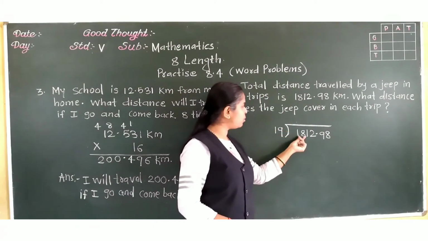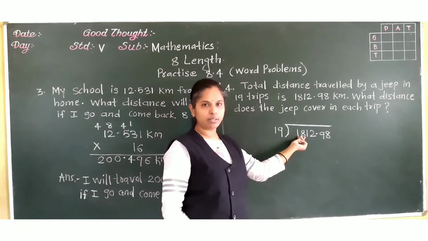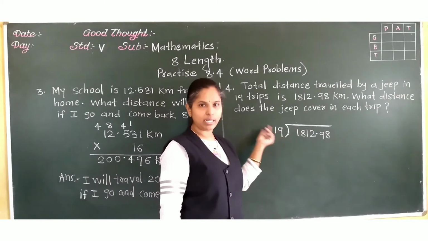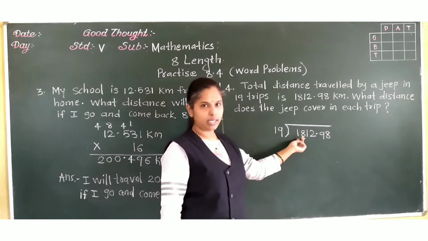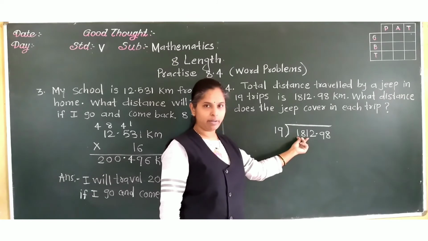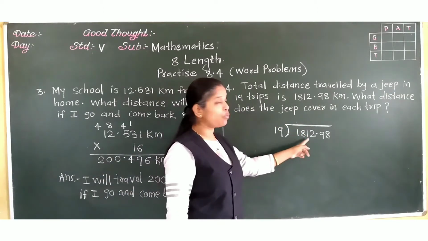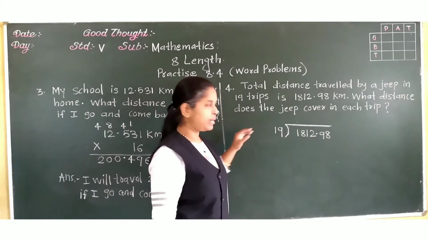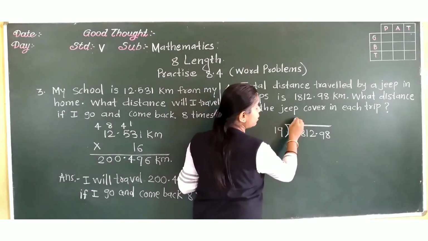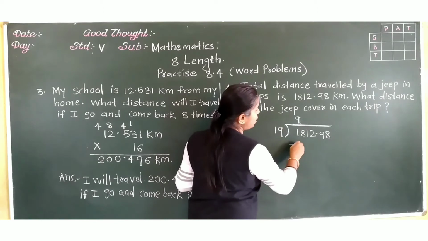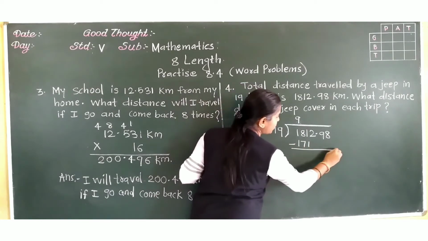Now can we divide these 2 digits? Can we divide this 2-digit number 18 by 19? No, because 18 is smaller. Correct? So take 3 digits, 181. Now in 19's table, which number is close to 181? That is 19 9s are 171. Okay?